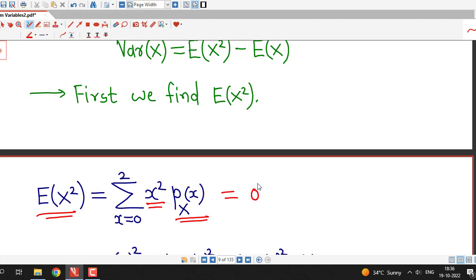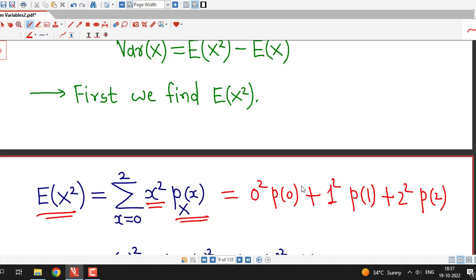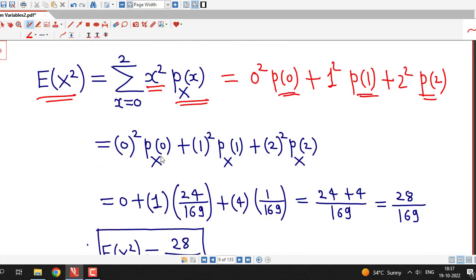So for x equal to 0, I have 0 square into P of 0. For x equal to 1, I have 1 square into P of 1. For x equal to 2, I have 2 square into P of 2. And we have all these values now, so that we substitute here, and this is 0 square into P of 0, that is 0, 1 square into P of 1, which is 24 by 169, 2 square, which is 4 into P of 2, which is 1 by 169, then 169 LCM.